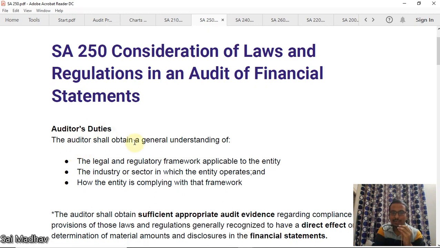The auditor shall obtain a general understanding of the legal and regulatory framework applicable to the entity, the industry or sector in which the entity operates, and how the entity is complying with the framework. Okay, you should have a basic understanding of the entity and everything around it.